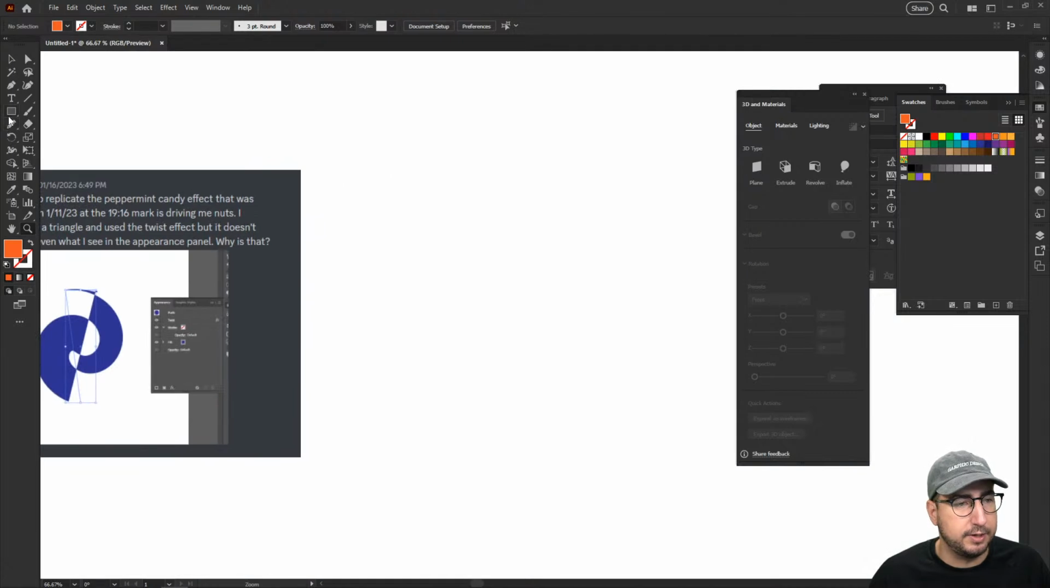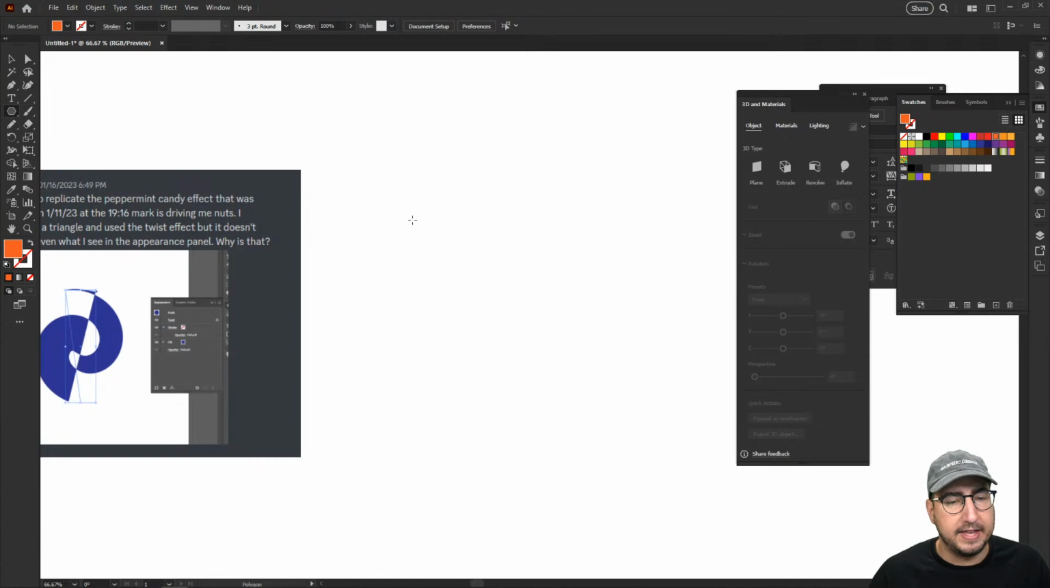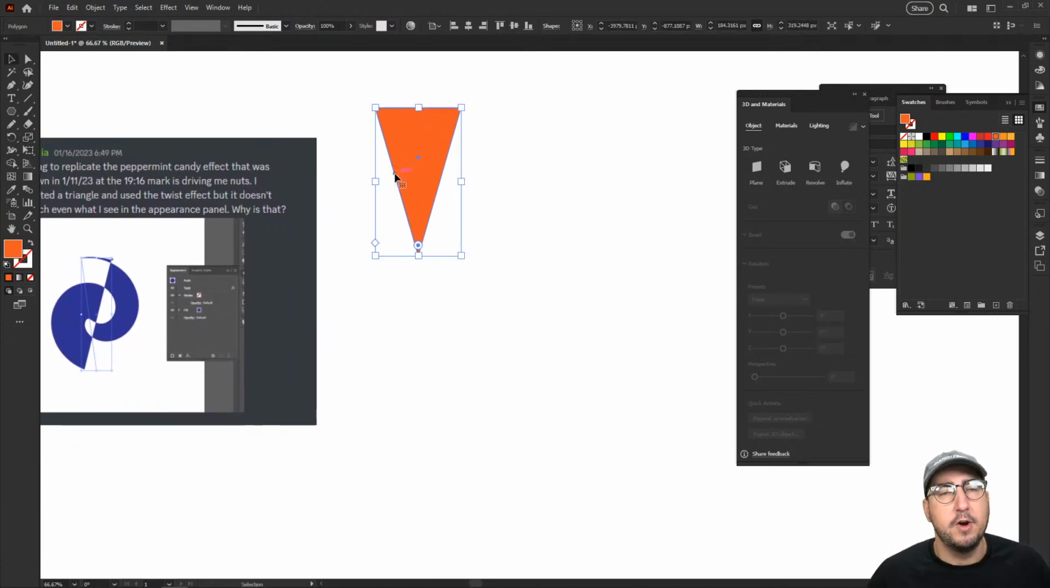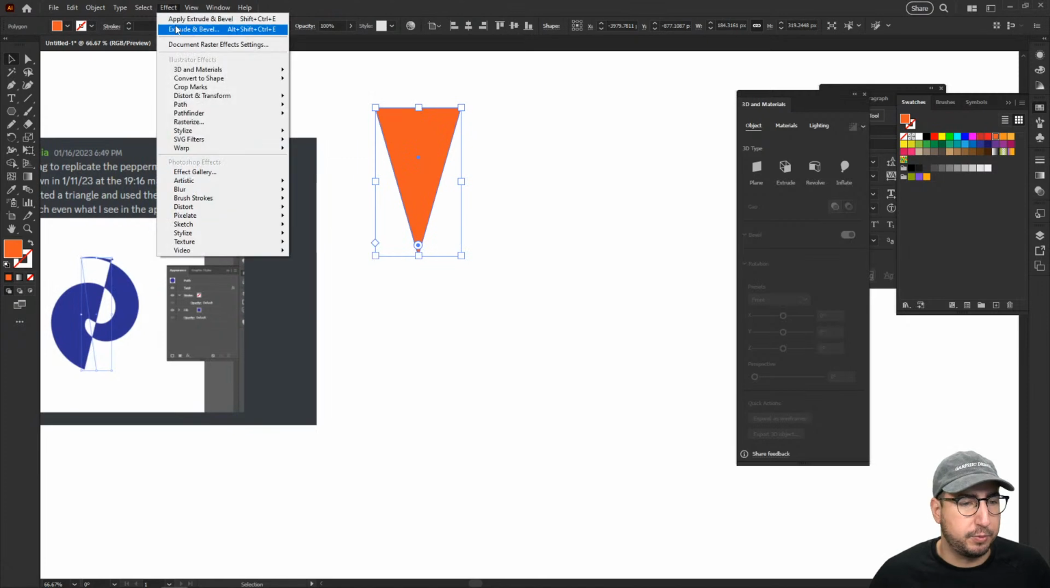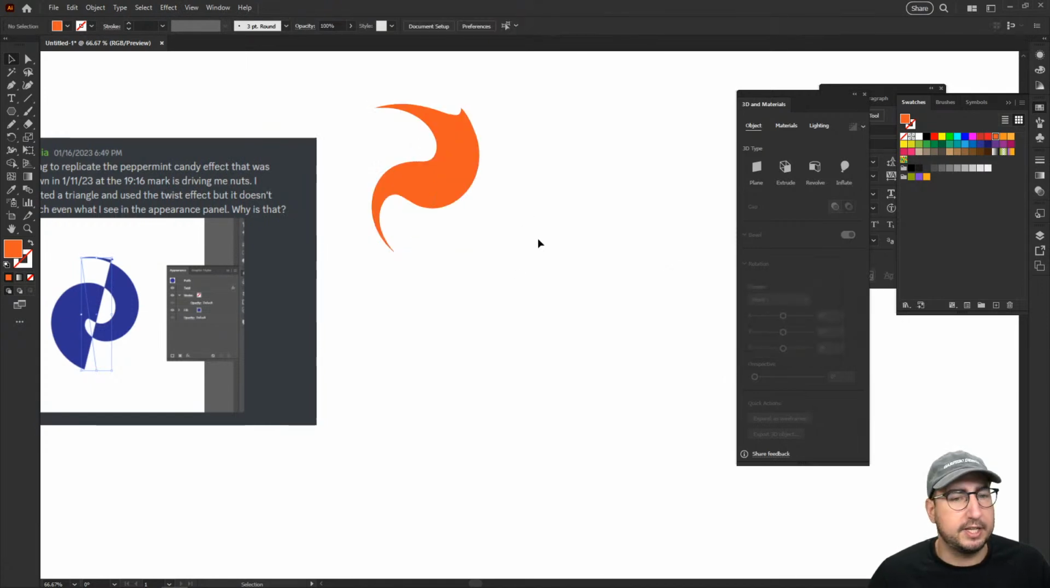So what I'd suggest is grab your polygon tool, and then click. Type in 3, which will give you a triangle. From there, you can just click and squish it, and then maybe rotate it using the rotation tool, which is R. Right now, if you put the twist effect on here, distort and transform twist, it is just going to twist this shape, which I think is kind of what you're getting here.